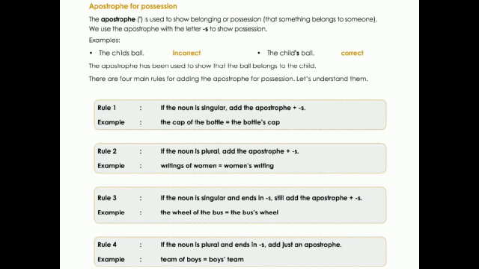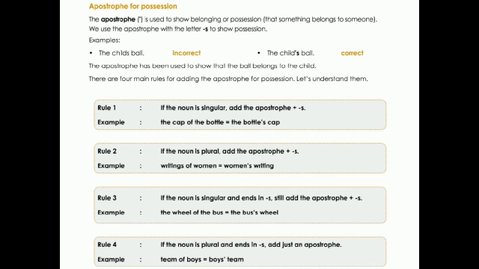So here after the bottle we are adding an apostrophe s. Rule 2, if the noun is plural, add the apostrophe s. For example, writing of women, women's writing. So when we have a plural form of a word also, we can add apostrophe s.